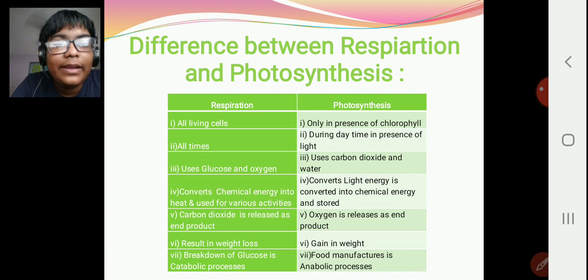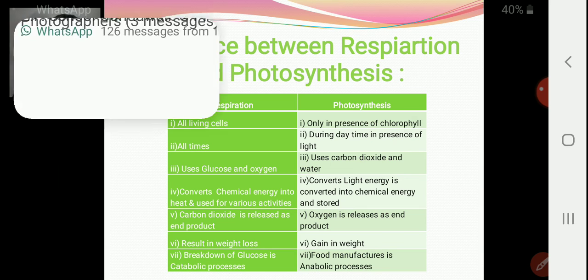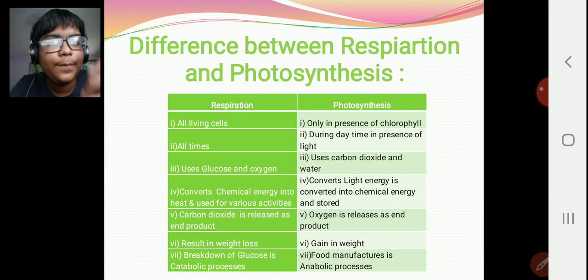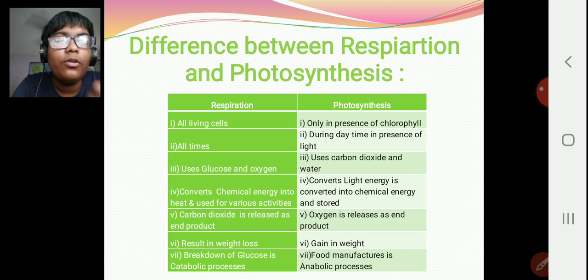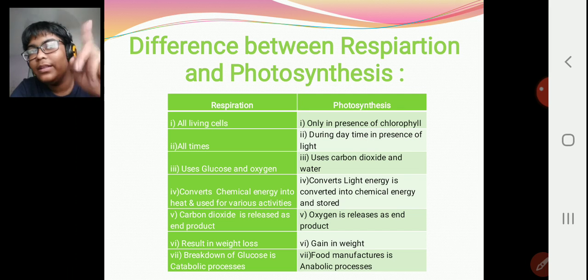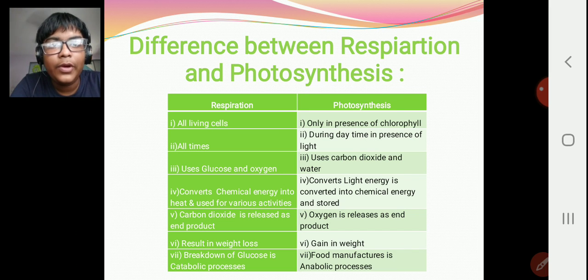In respiration, the result is weight loss. But in photosynthesis, it is gain in weight. The breakdown of glucose is a catabolic process in respiration, whereas photosynthesis is an anabolic process. We have learned this in the first slide itself, so I don't think it's needed to explain it again. Let's go ahead.